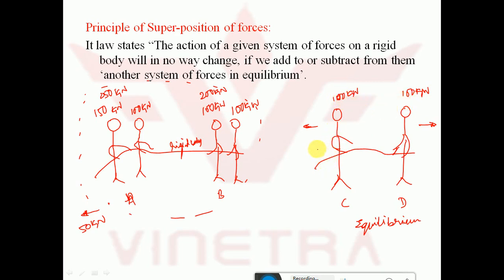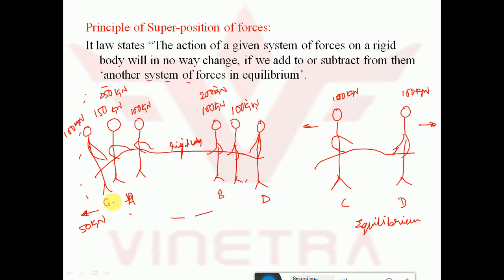Now I will add these two fellows here. This fellow has 100 kilonewton. So C is added here and D is added to this team.